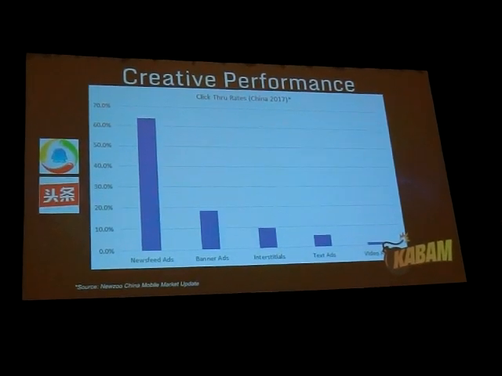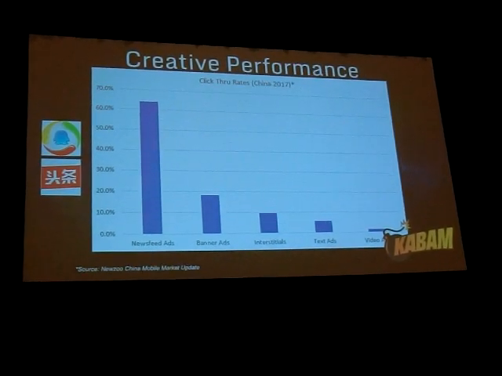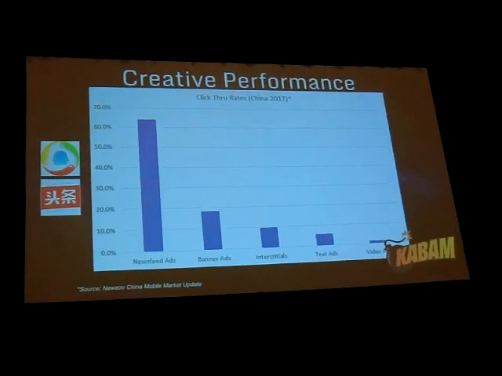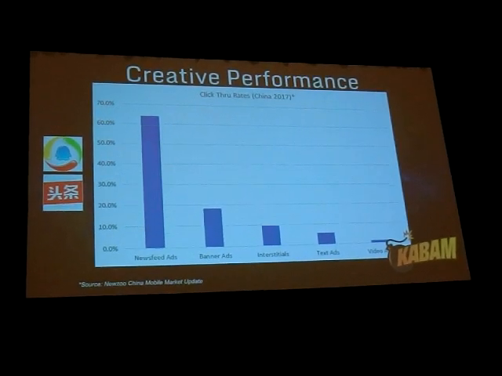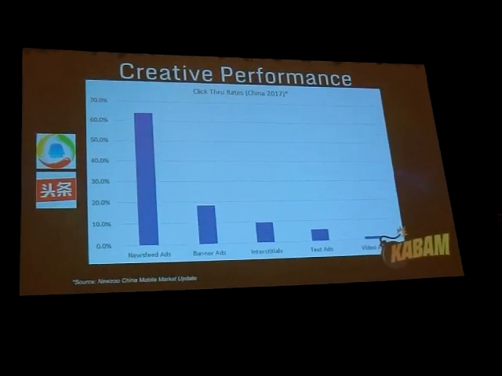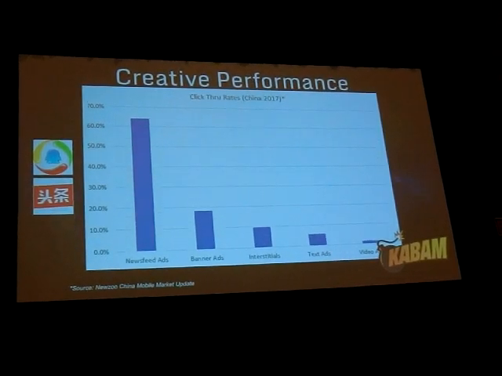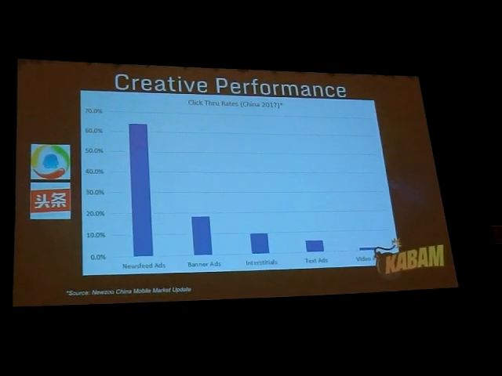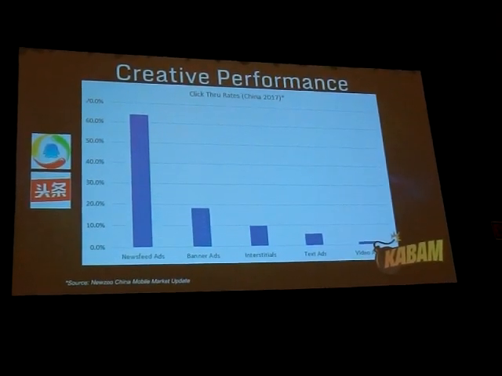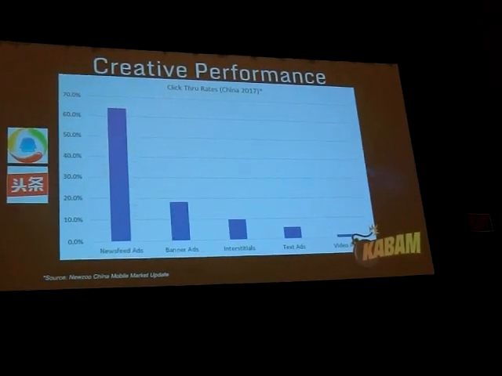The next thing I want to cover, and this is my last slide, and I'm happy to answer questions later, is creative performance by inventory. As Jeff and Pete prefaced, there's a lot of different media sources out there, and it can be very overwhelming. The sizes are all very different than we're used to here in the US. Facebook is more like 1024 by 768, but in China they have sizes like 591 by 398, 381. It'll drive your creative team crazy. So one of the biggest recommendations I can provide is making sure that you have a robust and nimble creative team.